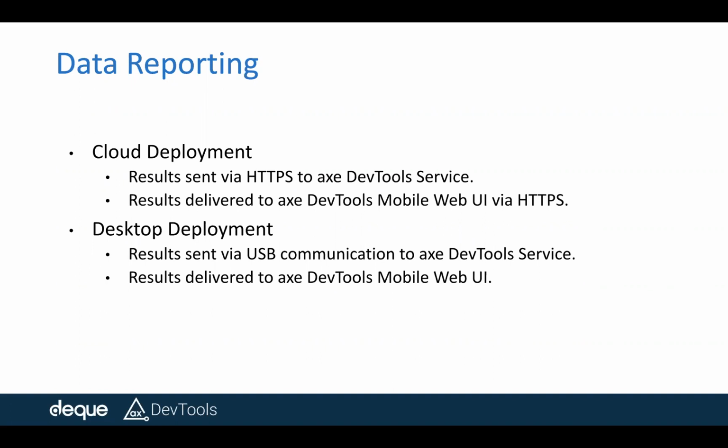In terms of desktop deployment, everything is installed in your local environment, and if you are testing with a simulator, you don't need to have a USB connected. But if you want to test your app on a real mobile device, then you have to connect it via USB, and that serves as a communication channel between the different components. And you can view the results on the downloaded dashboard executable.